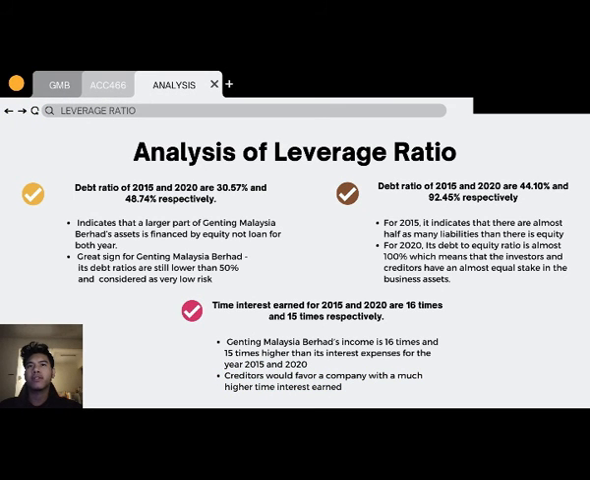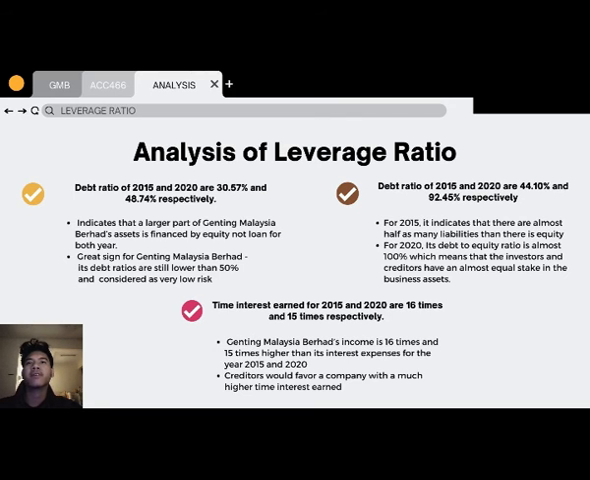Analysis of leverage ratio for both years of Genting Malaysia Berhad. Debt ratio for 2015 and 2020 are 30.57% and 48.74% respectively. It indicates that a larger part of Genting Malaysia Berhad's assets is financed by equity, not loan, for both years. This shows a great sign for Genting Malaysia Berhad because its debt ratios are still lower than 50%, and it is considered a very low risk company.